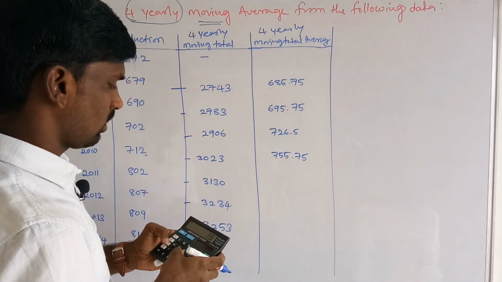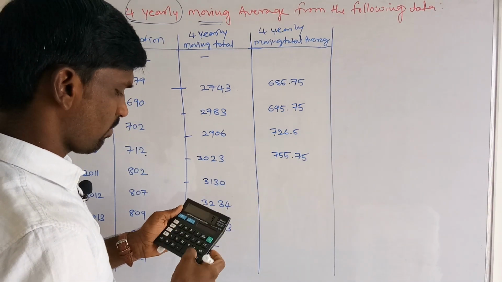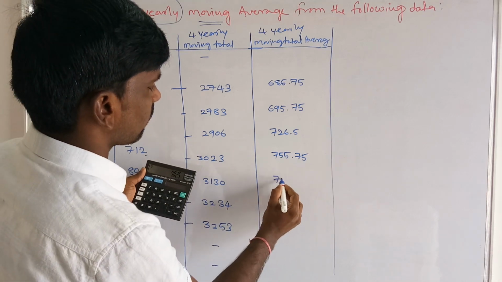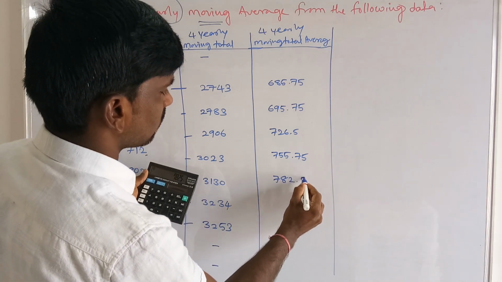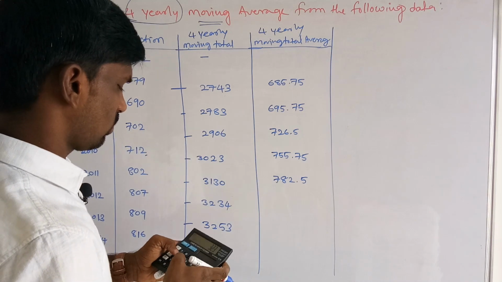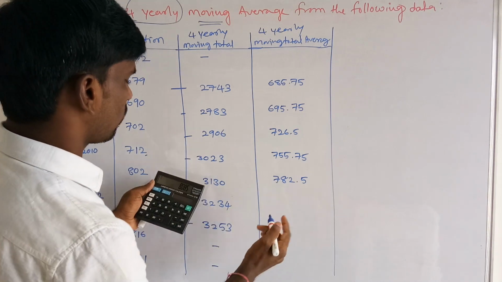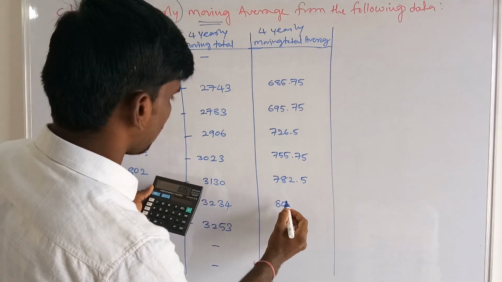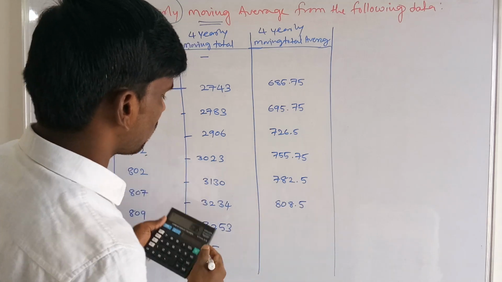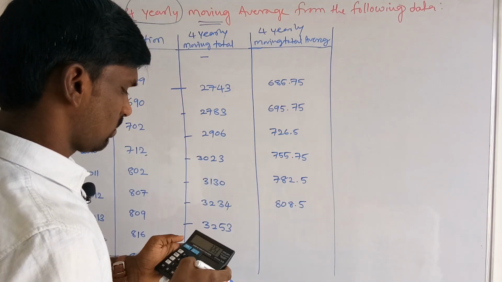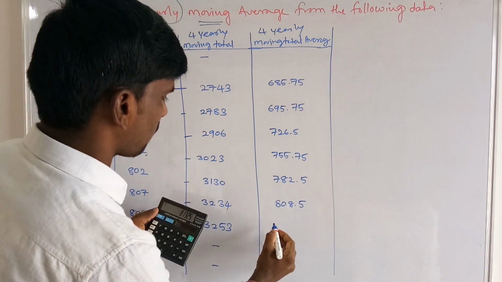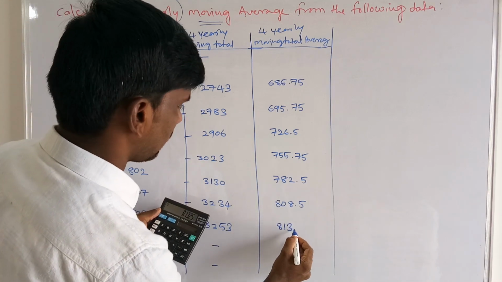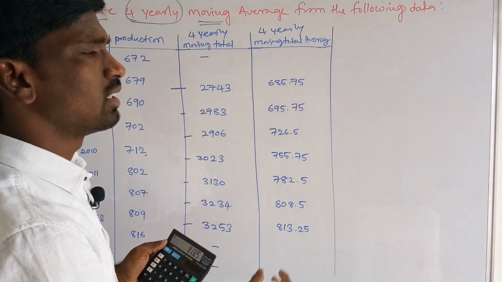Then 3130 divided by 4 is 782.5. Then 3234 divided by 4 is 808.5. Then 3253 divided by 4 is 813.25. This is the average.